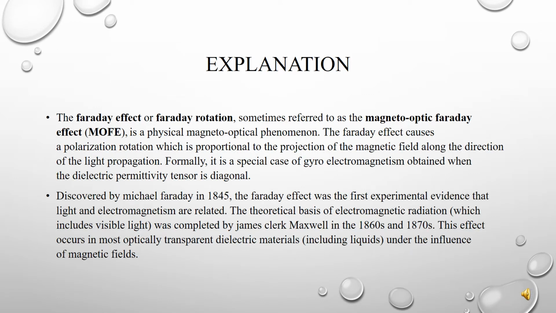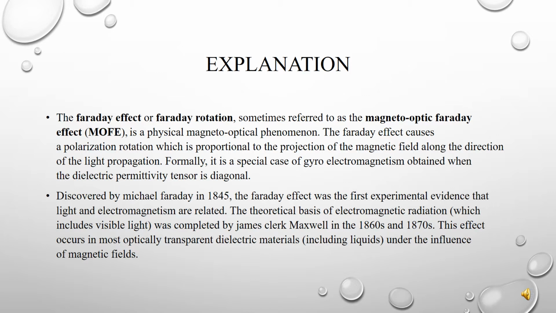Explanation. The Faraday effect or Faraday rotation is sometimes referred to as the magneto-optic Faraday effect. It is a physical magneto-optical phenomenon. The Faraday effect causes a polarization rotation which is proportional to the projection of the magnetic field along the direction of light propagation. Formally, it is a special case of gyroelectromagnetism obtained when the dielectric permittivity tensor is diagonal.